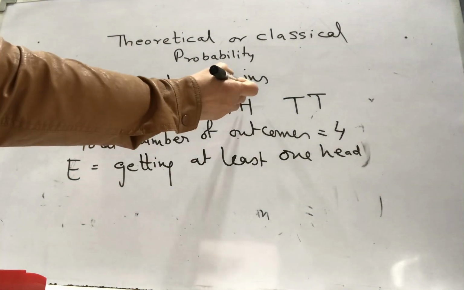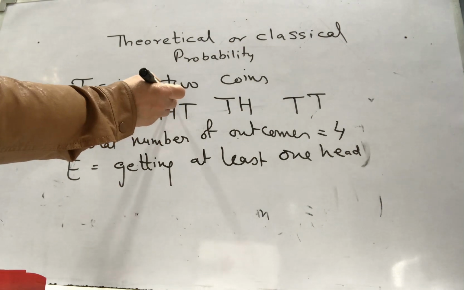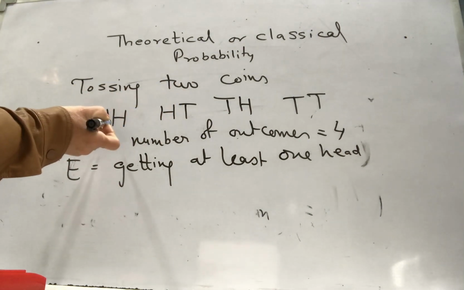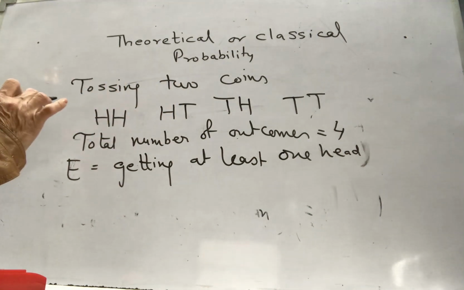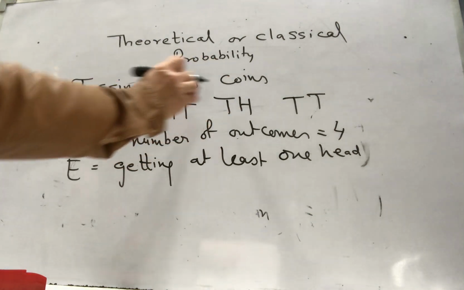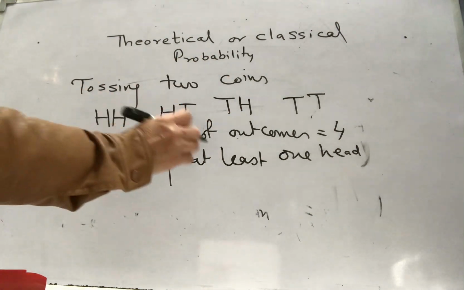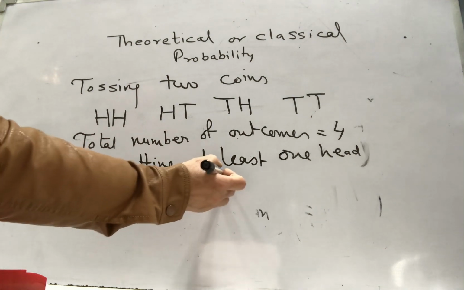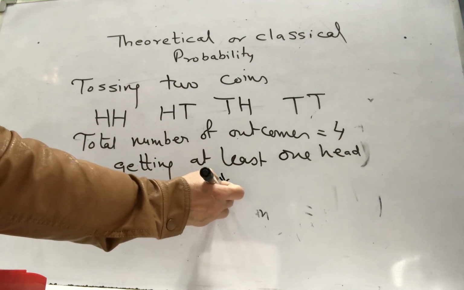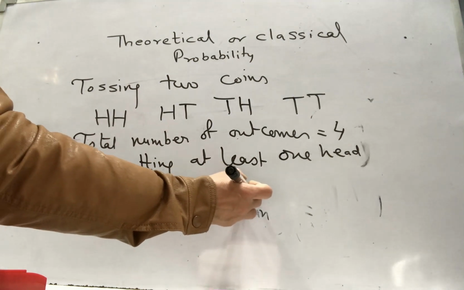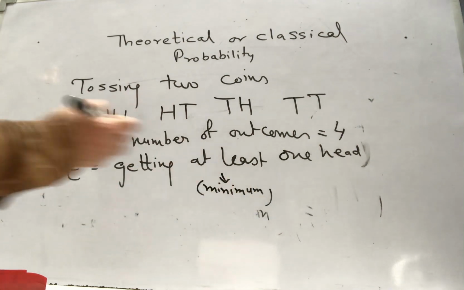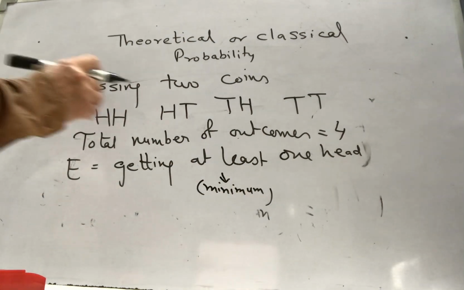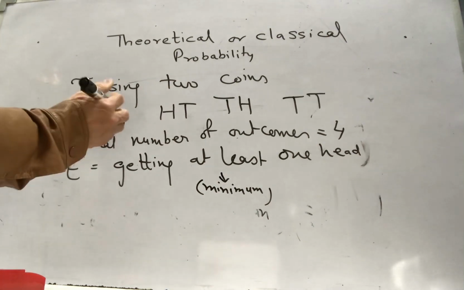Now you can see, I can see one head here, one head here. There are more than one, but one head is still visible to us. So my favorable outcomes are these 3. So for at least, you can remember the word minimum that should be visible to you.